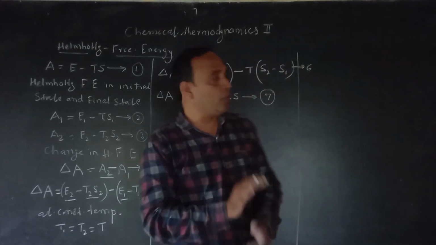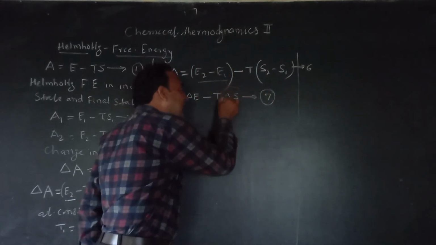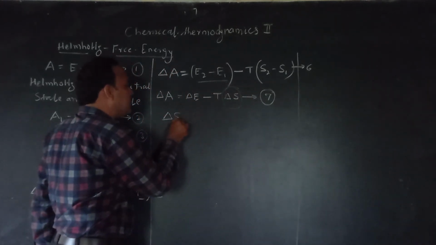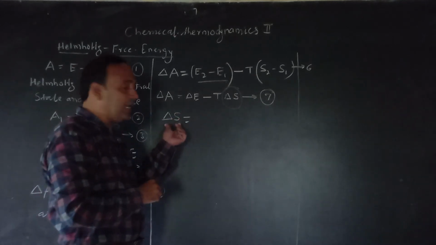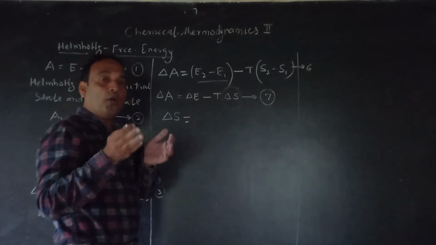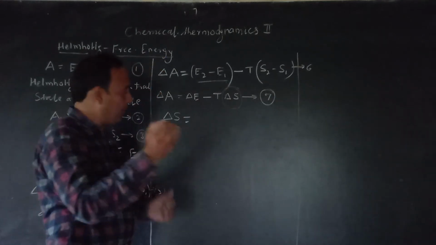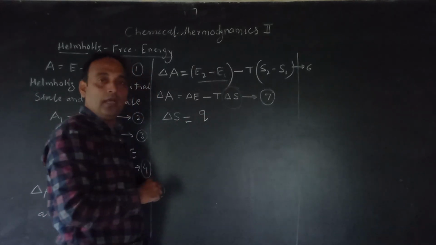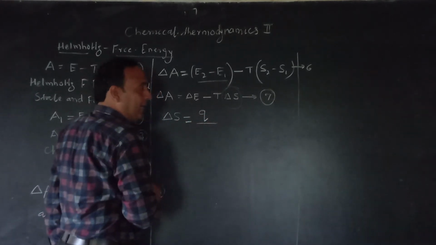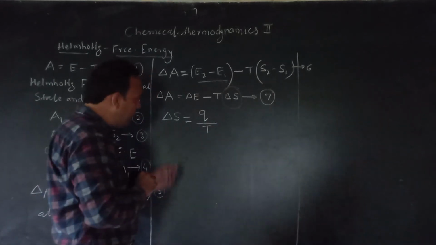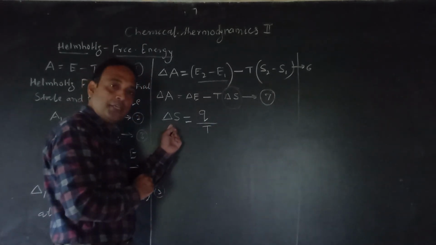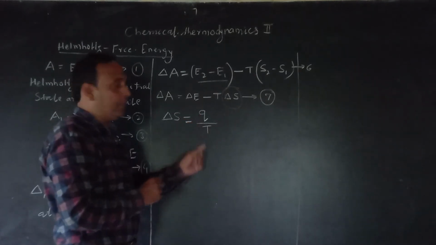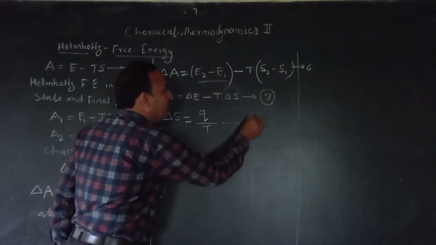And whenever the process is reversible, we can easily define the entropy. In a reversible process, the definition of entropy is given. Now change in entropy, that is your delta S, is given by the amount of heat absorbed or evolved, heat being represented by the symbol Q, per unit temperature. So here we can write delta S, change in entropy, is equal to Q divided by temperature. Now this is my equation number 8.